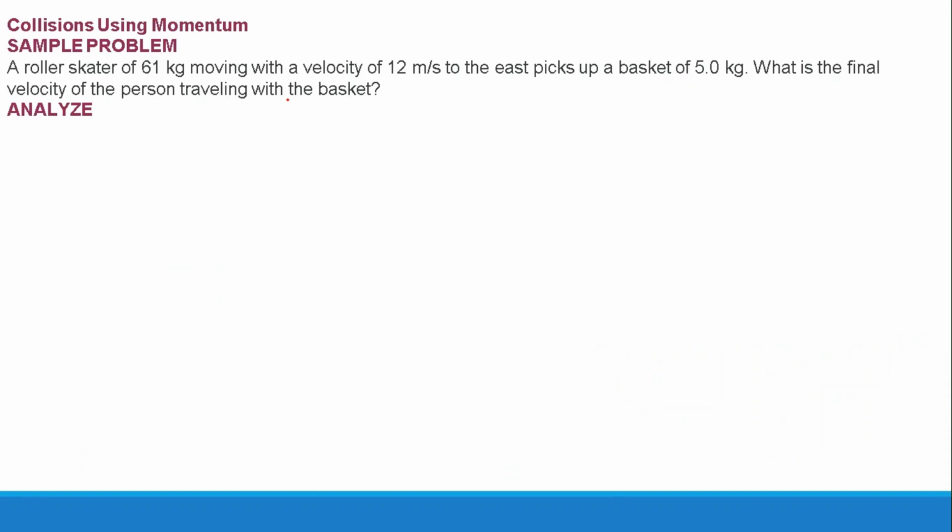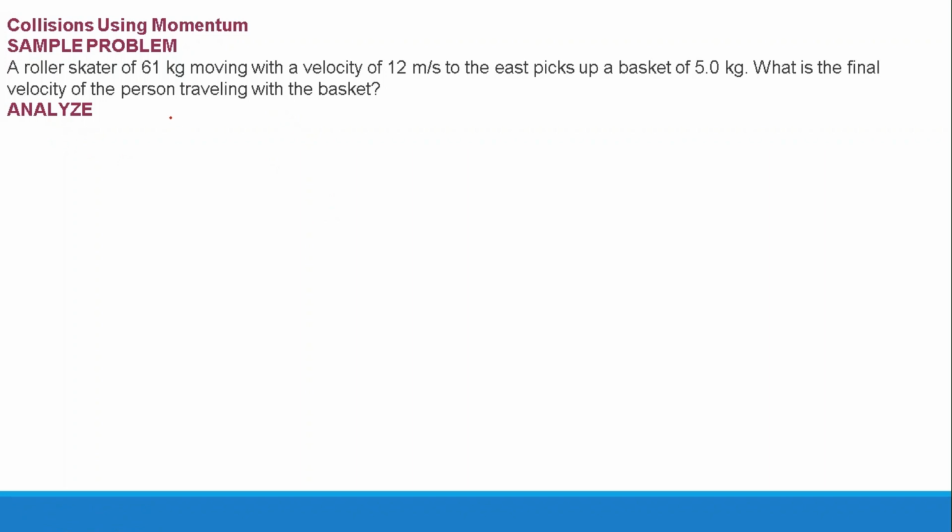Let's say we have the roller coaster girl, 61 kilogram, moving with 12 meters per second to the east, and she picks up the bag. What is the final velocity of the person traveling with the basket? First things first, she was moving toward the bag. The bag was stationary. She had a velocity. After the collision, she is going to pick up the bag. So the bag and the girl are a system.